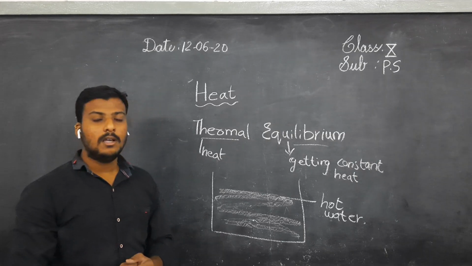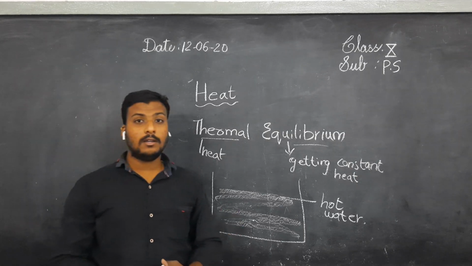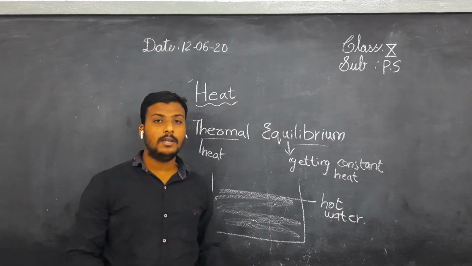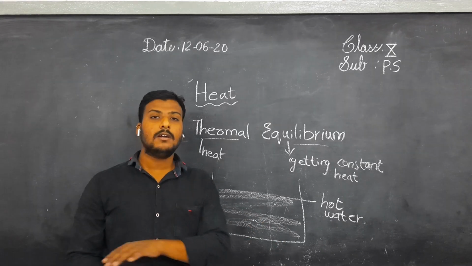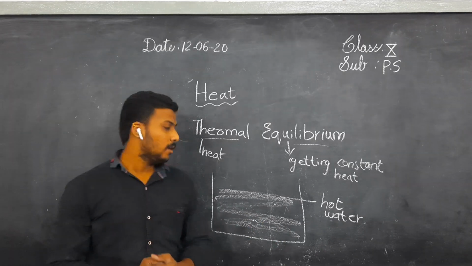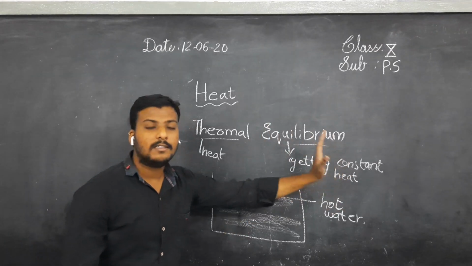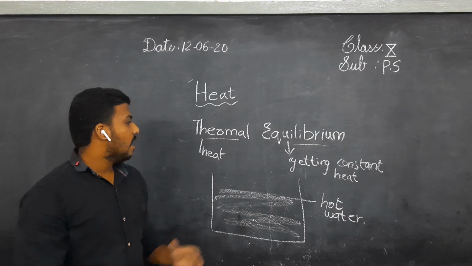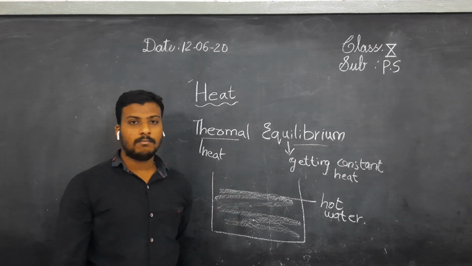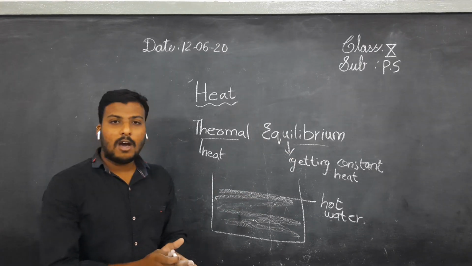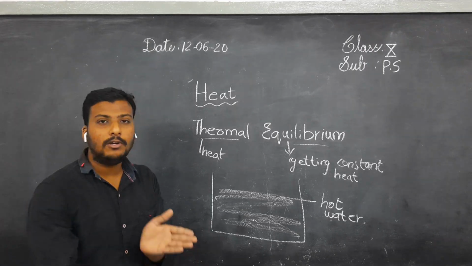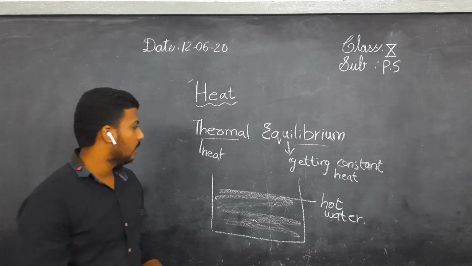You will think, when I add cold water, this cold water makes the hot body stabilize and we will get a normal temperature. That's wrong. Here the heat energy is transferred from the hot body to the cold body. That's why the stability will happen and it attains thermal equilibrium. Understand? Heat always travels from a hotter body to a colder body. Okay.